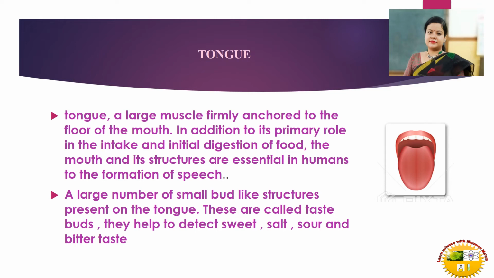So we have read about the salivary glands. Next is the tongue. The tongue is a large muscle firmly anchored to the floor of the mouth. In addition to its primary role in the intake and initial digestion of food, the mouth and its structures are essential in humans for the formation of speech. You see, unless our tongue is moving, touching the teeth, and our salivary glands keep our mouth lubricated, we cannot talk. So other than digestion, they play a really important role in the formation of speech. A large number of small bud-like structures present on the tongue are called taste buds. They help to detect sweet, salt, sour and bitter tastes.